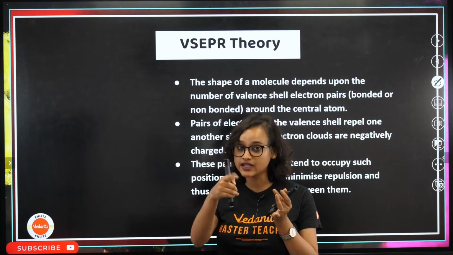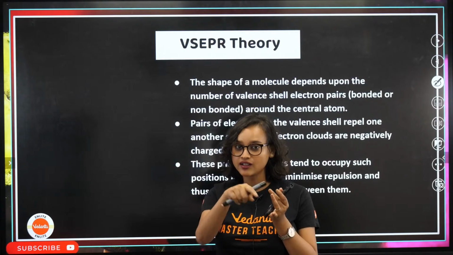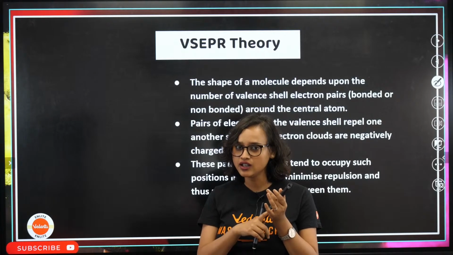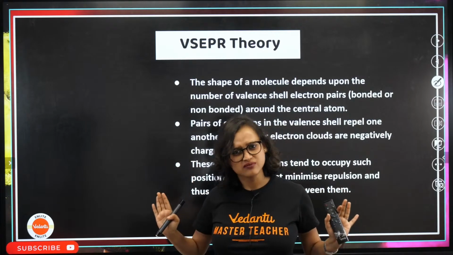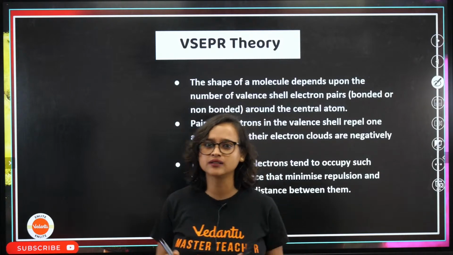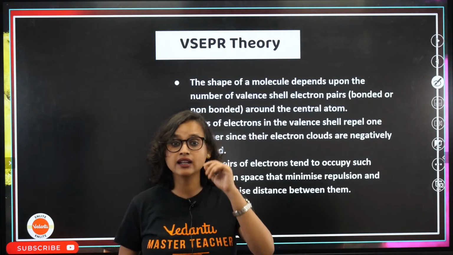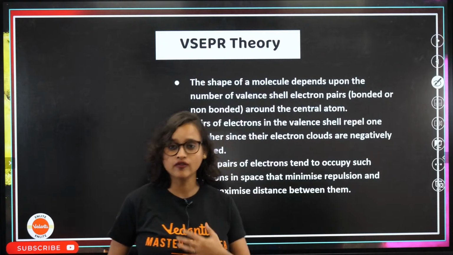Because in between there is mom and dad's room also. So minimum repulsion. We are fine with it. And that is the VSEPR theory of my home.